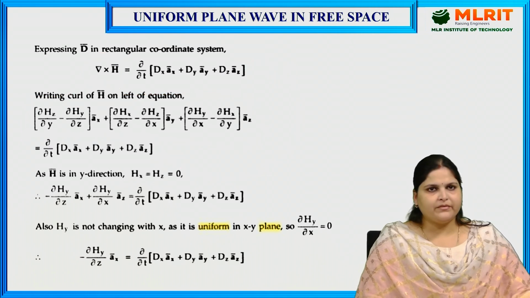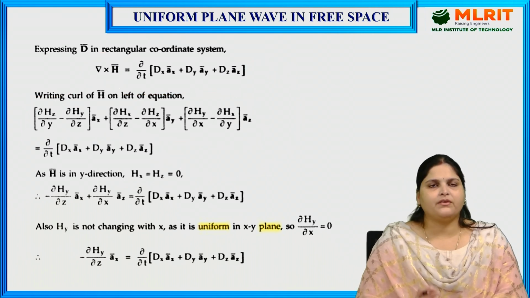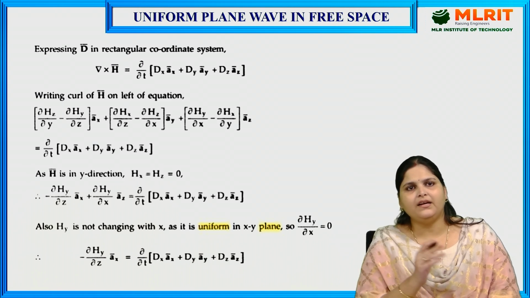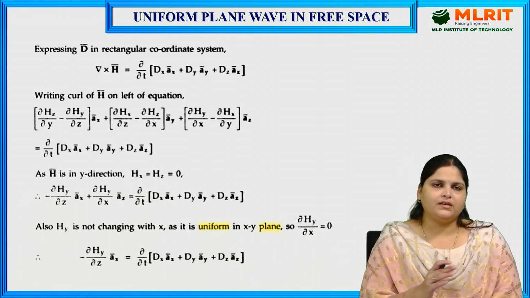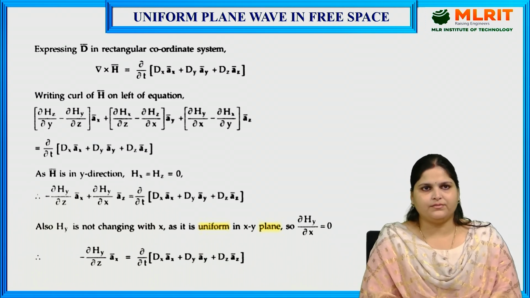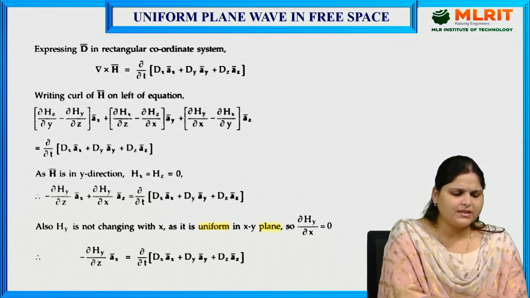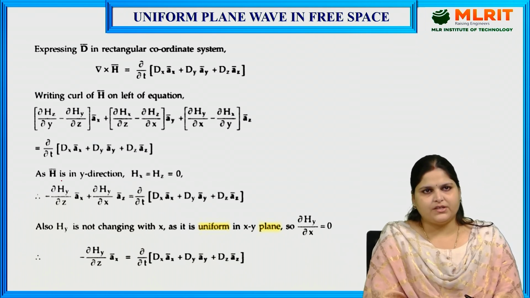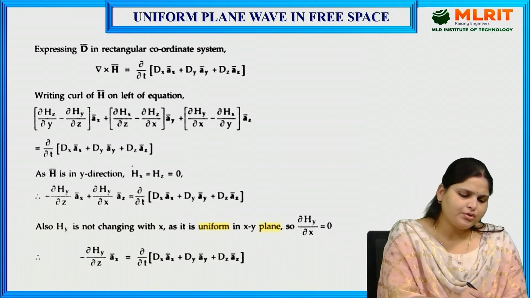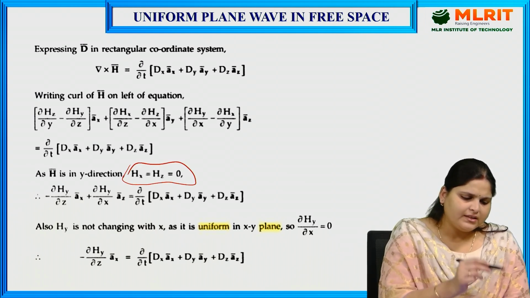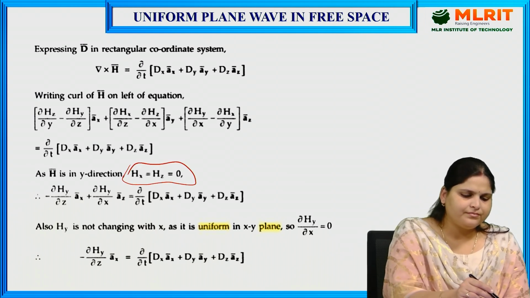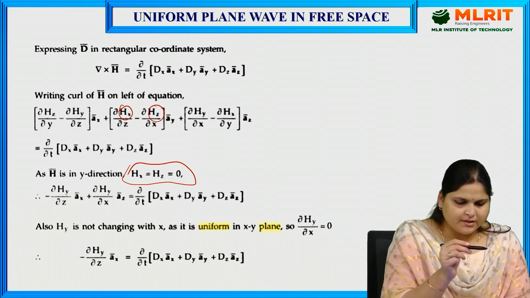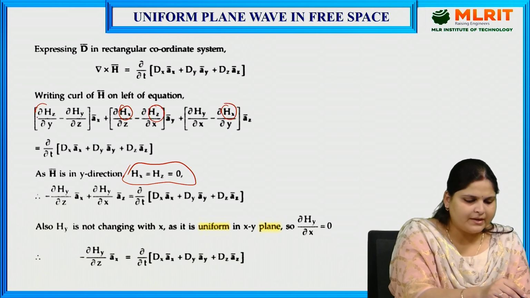Now, we have previously discussed that E is in the x direction and H is in the y direction. So, let's see for H. As we know that H is in the y direction, according to this, the Hx and Hz terms will become 0.